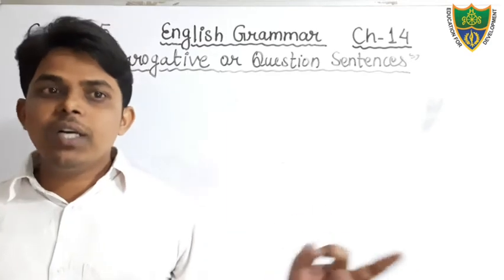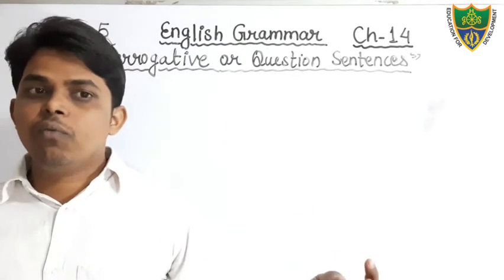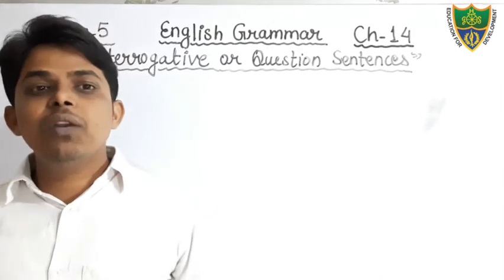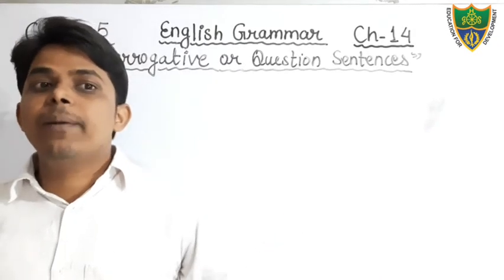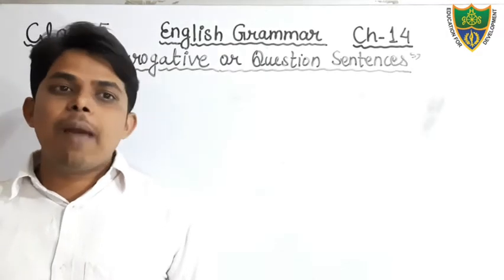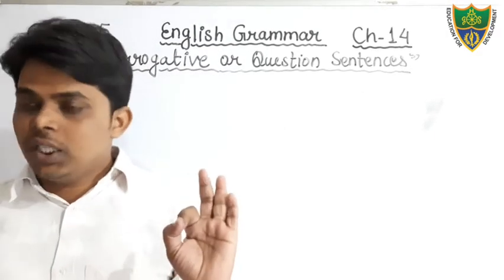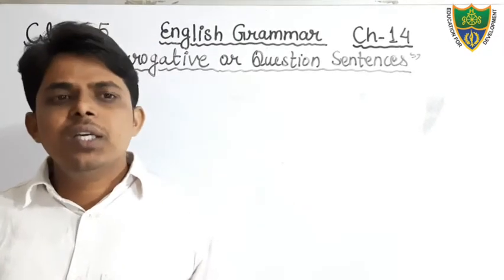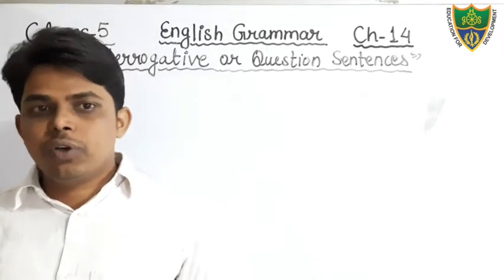You all know the words what, where, when, why, and how also. There are so many words that are known as WH words. Okay students, I hope you all have understood what an interrogative sentence is, what WH type is and what SNO type of interrogative sentence is.